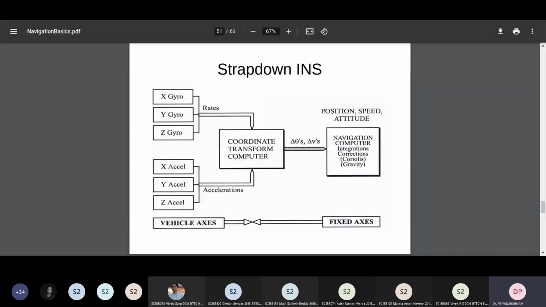Periodically you are computing the delta theta angles, and then you are using the accelerations, and then those accelerations are transformed to the initial coordinate system, and then you compute the position, speed and attitude using the usual integration. There are some compensations you have to do. We will touch upon that later. The gravity and the Coriolis. If the platform is moving, and if you want navigation with respect to a moving frame, then you have to apply this Coriolis compensation.